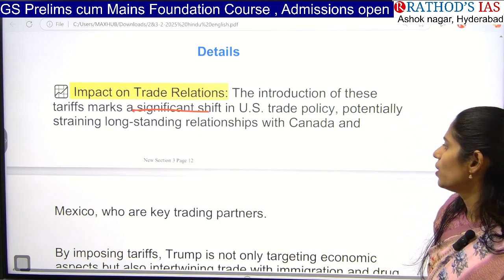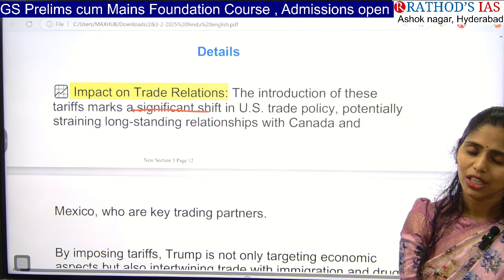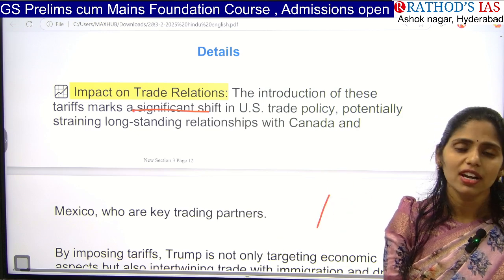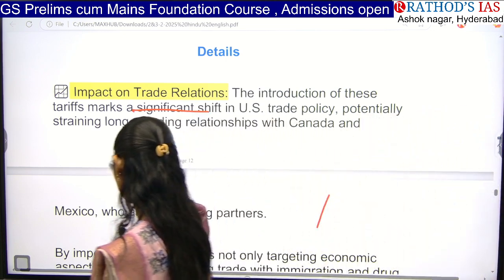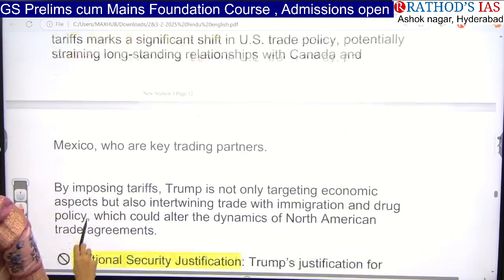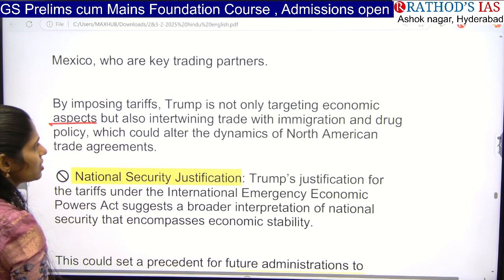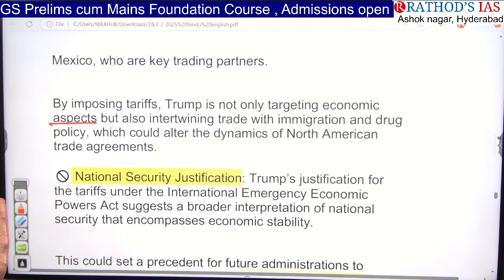Okay, US trade policy is now going to have an impact on US-Canada relations, US-Mexico relations and even US-China relations. And the next important point here is that Trump is not only targeting economic aspects, but he is also giving reasons like immigration and drug policies.